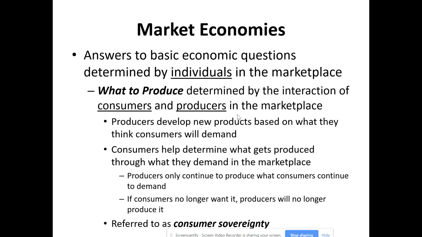First off, what to produce is determined by the interaction between consumers and producers. That's the buyers and the sellers in the marketplace. The producers, the sellers, will develop and sell products based on what they think consumers are actually going to want. Consumers then really have the biggest say because they're determining what gets produced based on what they're actually going to buy. Because producers are only going to produce and continue to produce whatever consumers continue to demand. And if they don't want it anymore, producers aren't going to waste their resources on producing it.